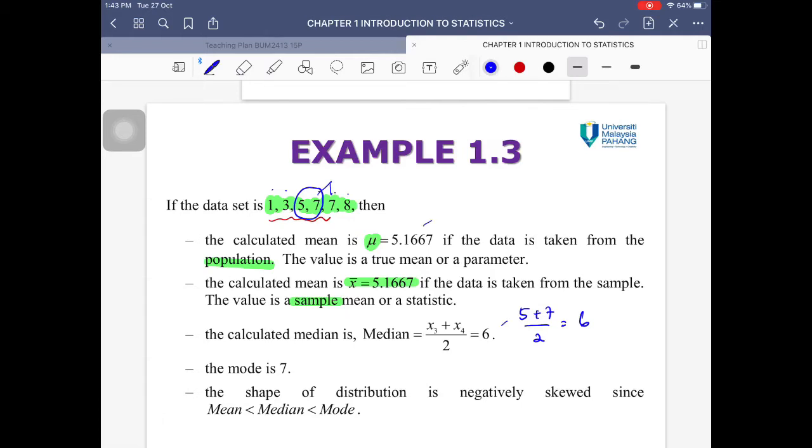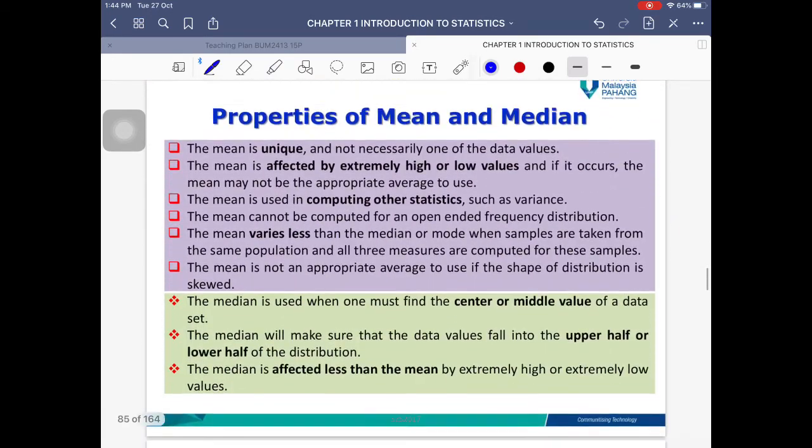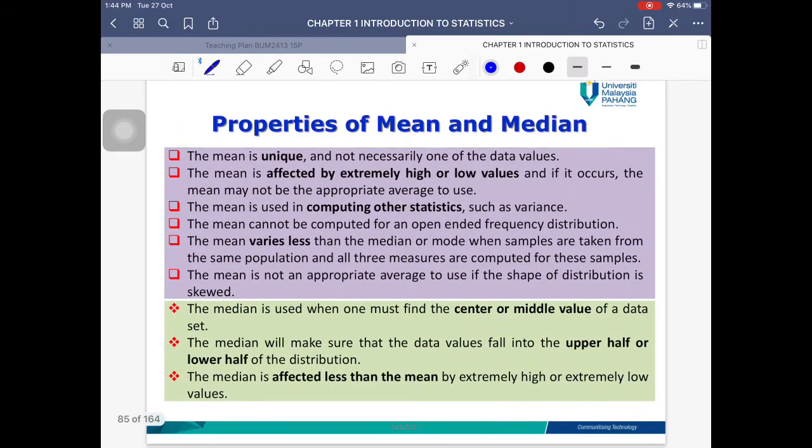In terms of the shape of this distribution, the mean is actually less than the median, and the mode is the highest. Therefore it's going to be negative or left skew. Negative skew and left skew are actually the same thing with different names. You can use either the term negative skew or the term left skew.